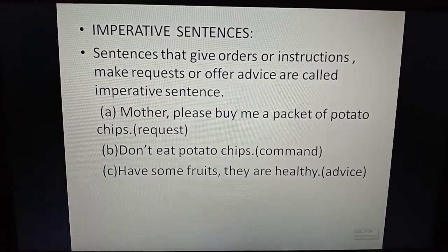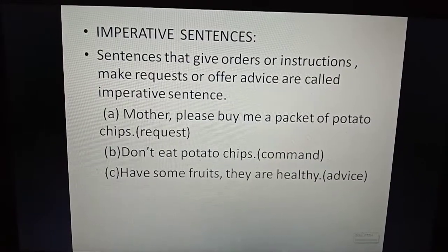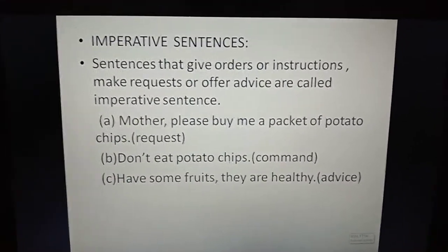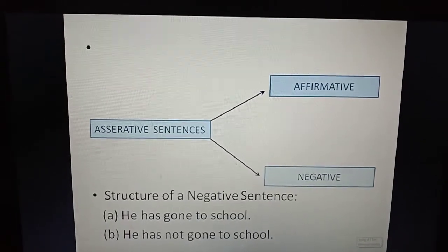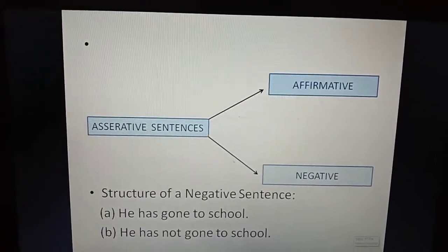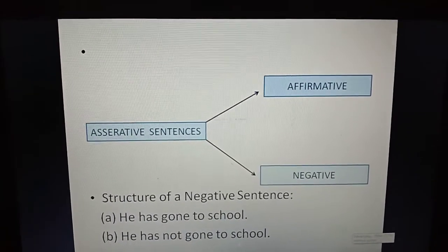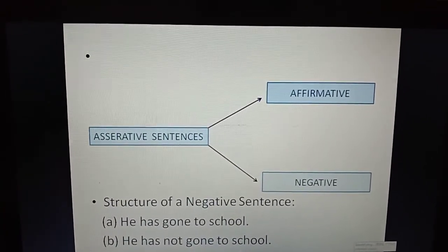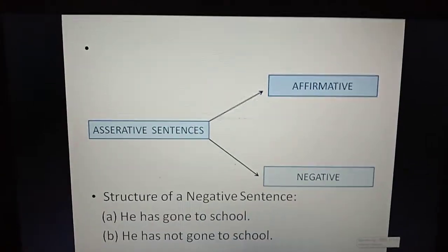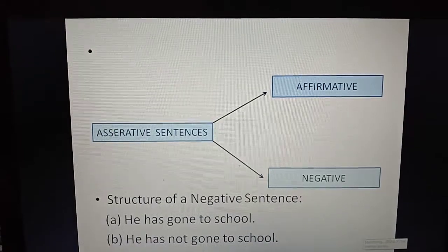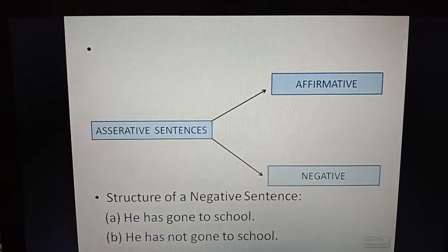For example, he is going out, he is not going out. So the word not is added to the affirmative sentence to make it negative. It can be have not, be not, anything you can add with the auxiliary word. So when we add not to the affirmative sentence, it becomes a negative sentence.